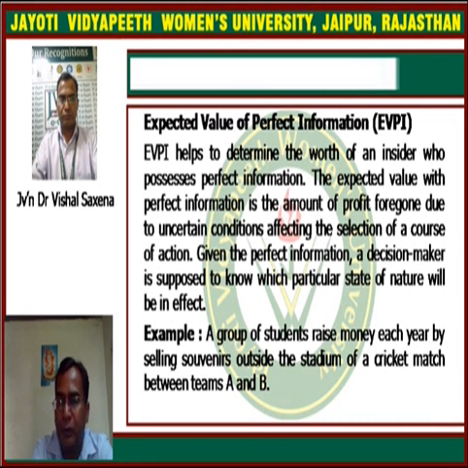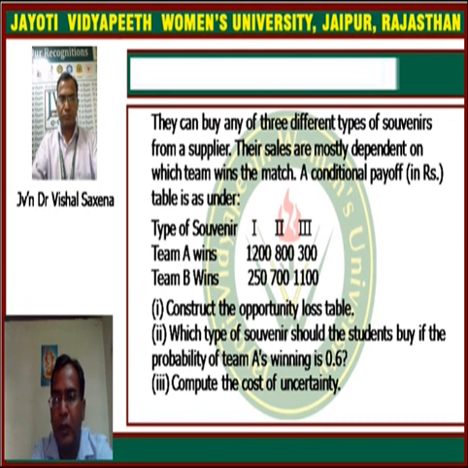Example: a group of students raise money each year by selling souvenirs outside the stadium of a cricket match between teams A and B. They can buy any of three different types of souvenirs from a supplier. Their sales are mostly dependent on which team wins the match. A conditional payoffs in rupees table is as under.